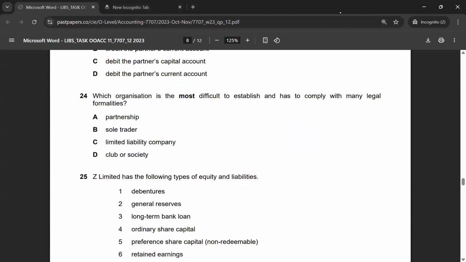Multiple choice 24. Which organization is the most difficult to establish and has to comply? That's limited liability. It has a lot of rules and regulations that need to be followed. So that's why it's the most difficult. That would be limited liability. So the correct answer for multiple choice 24 would be option C.